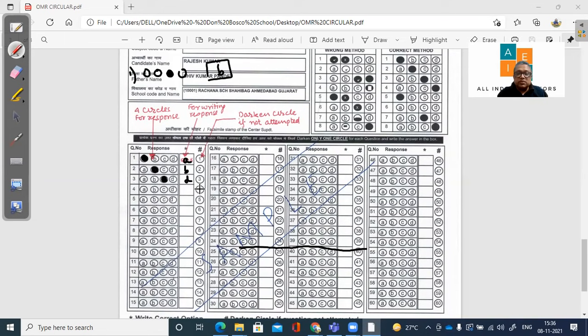Suppose I'm not attempting this, then I'm going to shade this circle and put this. This means that this question is not to be evaluated. So if you are putting this, okay, I'm putting this on 8. I'm not attempting this. So I just need to select the question which I'm not attempting and fill these circles. So these are the new changes that are there.